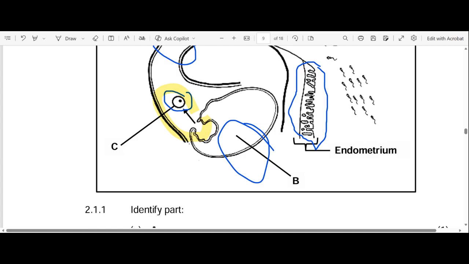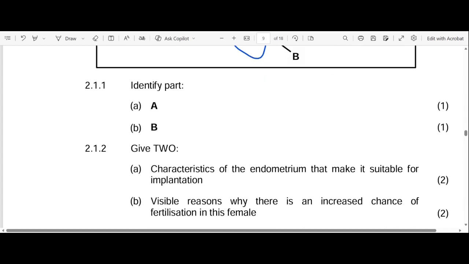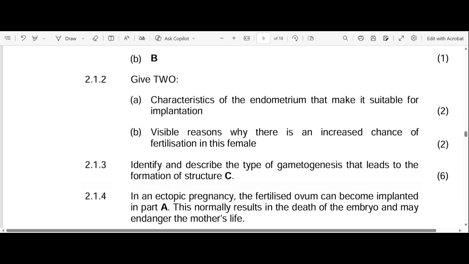So it's full of blood vessels for nutrition, and also it's thick. You can see the thickness in order to prepare for implantation. So those are the structural adaptations that are visible in this picture, right? So we can see the thick part, and also the vascular part. It's filled with blood vessels. So blood vessels are there to serve the purpose of nutrition.